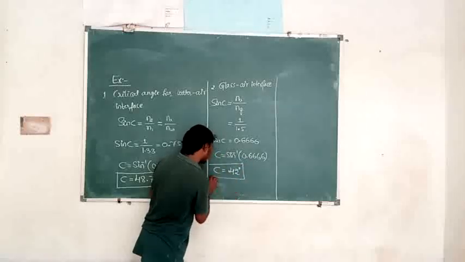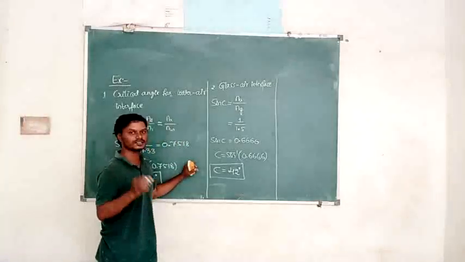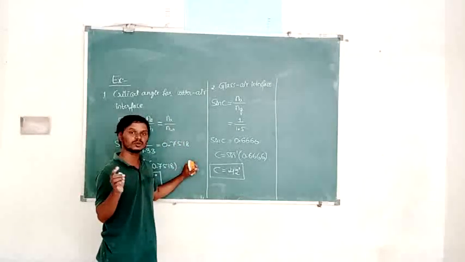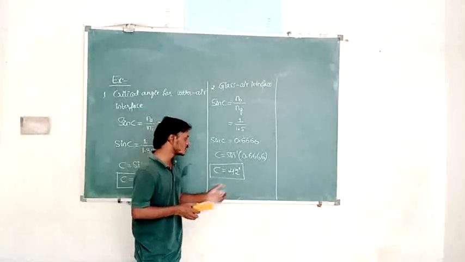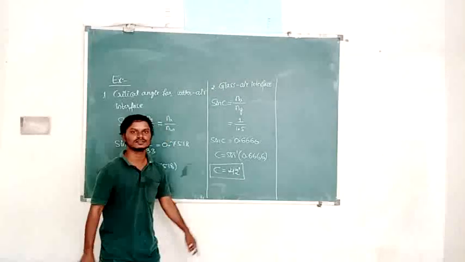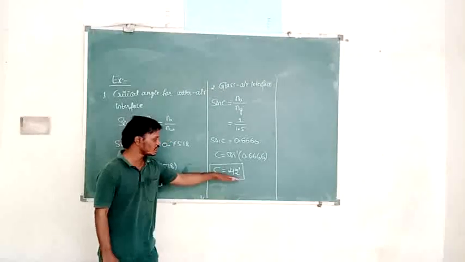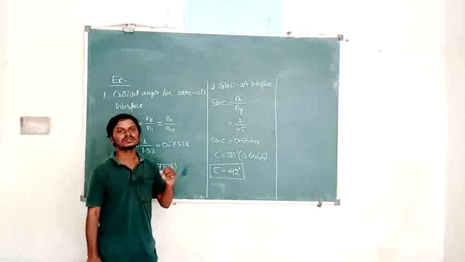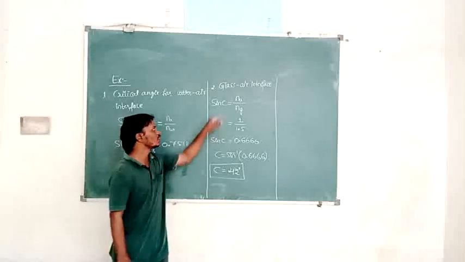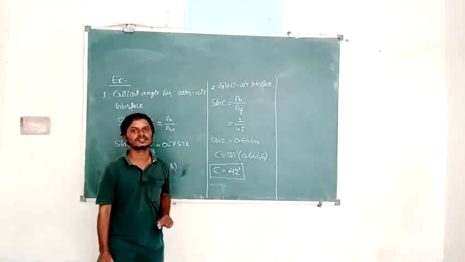So in the case of the glass and air interface, the light undergoes total internal reflection only when the angle of incidence is greater than 42 degree. If it is less than 42 degree, there is no total internal reflection in the glass medium. So remember this one.